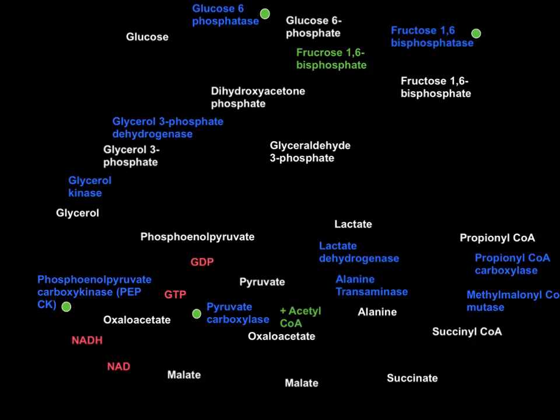Now, gluconeogenesis is the synthesis of glucose molecules from non-carbohydrate sources.